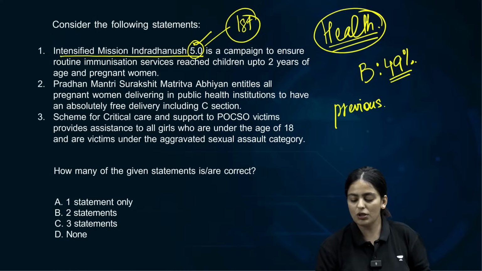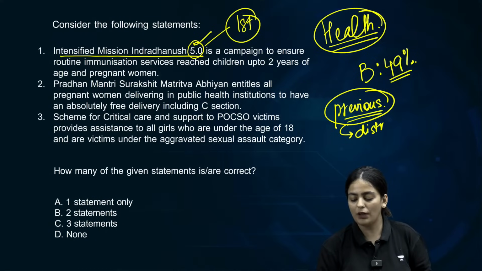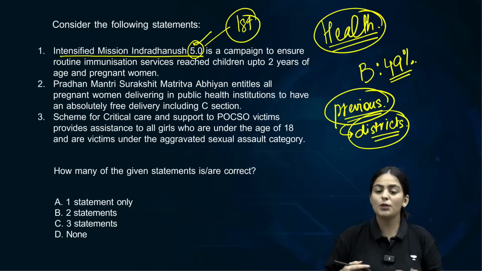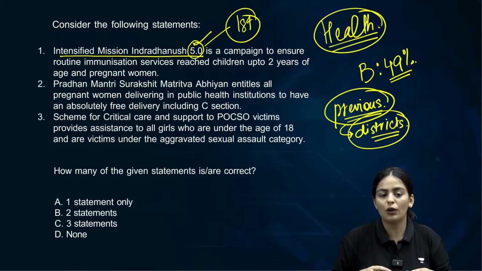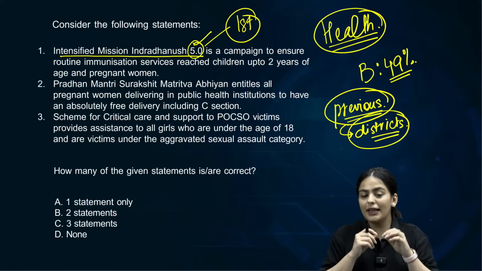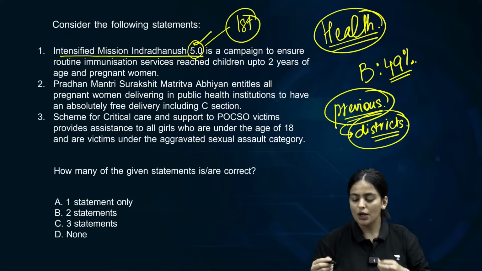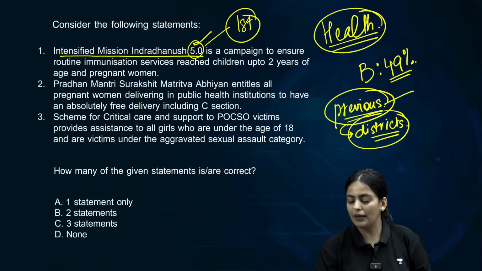The previous Indradhanush programs were mostly launched in districts which did not have a high percentage of vaccination indicators. So it was more of a catch-up program. It was focused on those districts which were ranking low, and it was trying to include all those children under the age group of 2 in order for them to get the vaccinations. So the previous Indradhanush was not all across India. It was only in a few districts.